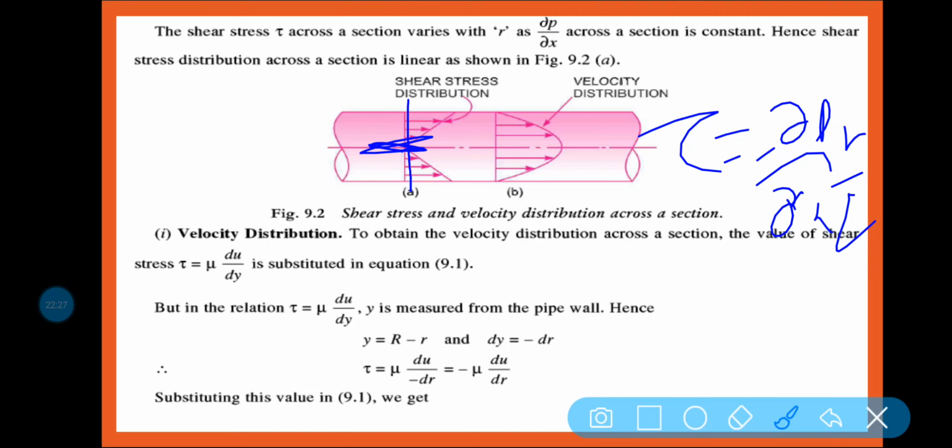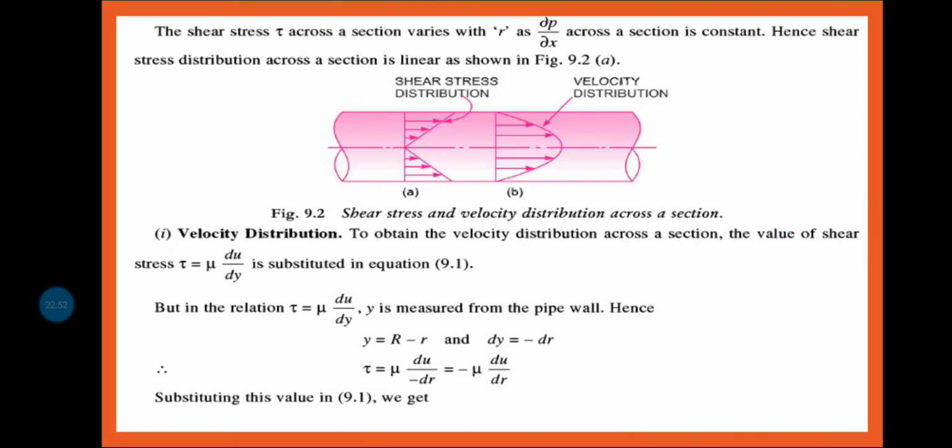And as we increase r, the shear stress will change, and we will get maximum shear stress at the wall of the pipe, and the middle portion of the pipe will experience minimum or zero shear stress, and maximum velocity will be obtained in the middle portion.